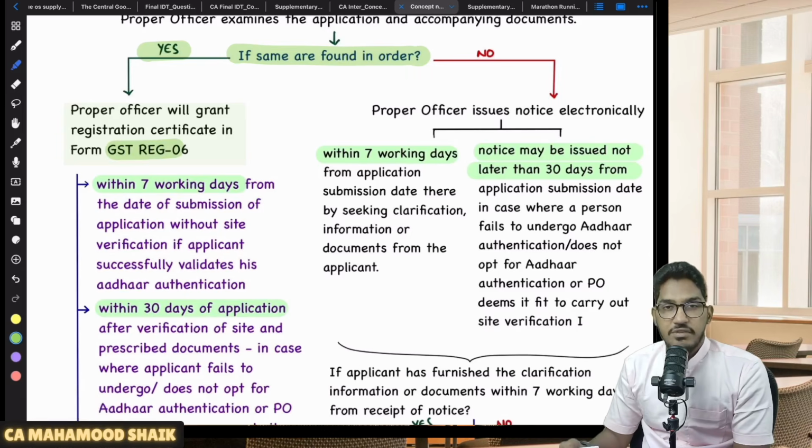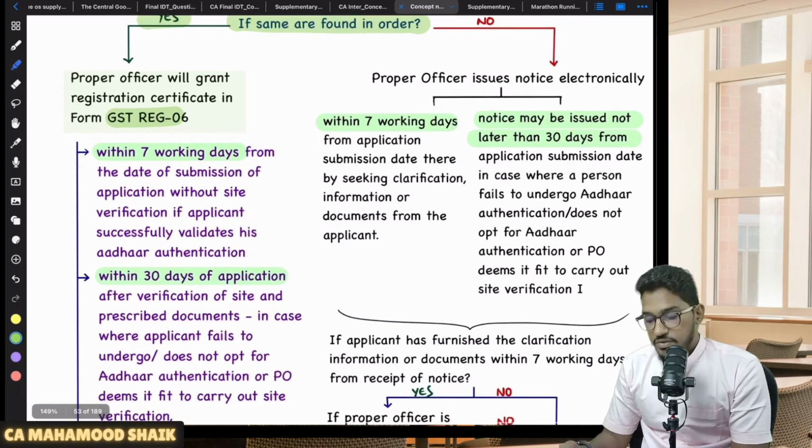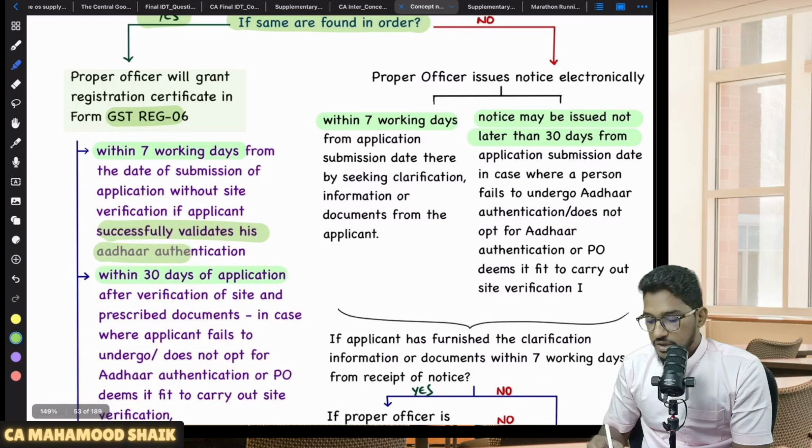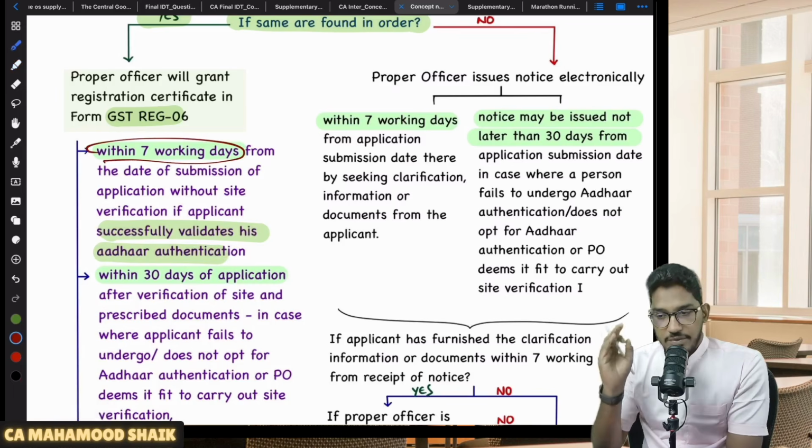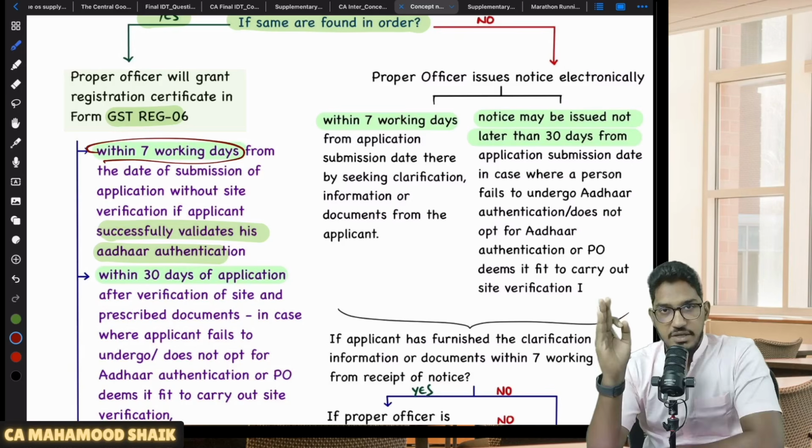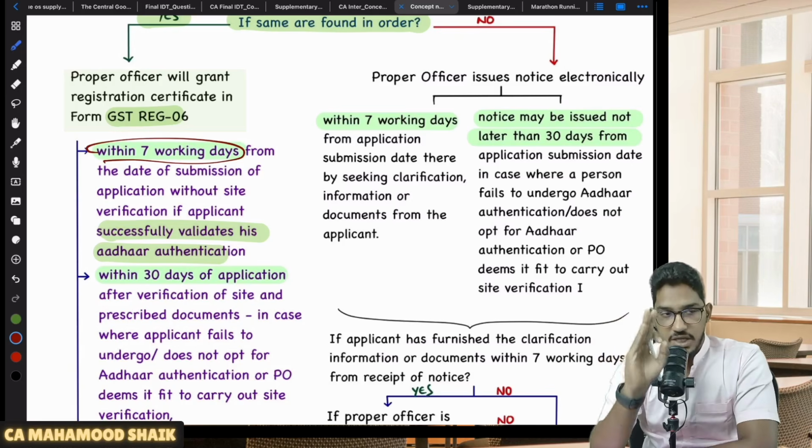Sir, within what time limit he will grant me registration certificate? If you are a good fellow, if you have successfully done the Aadhaar authentication, within 7 working days only you will get the registration certificate. Within 7 working days you will get the registration certificate if you have successfully done the Aadhaar authentication.